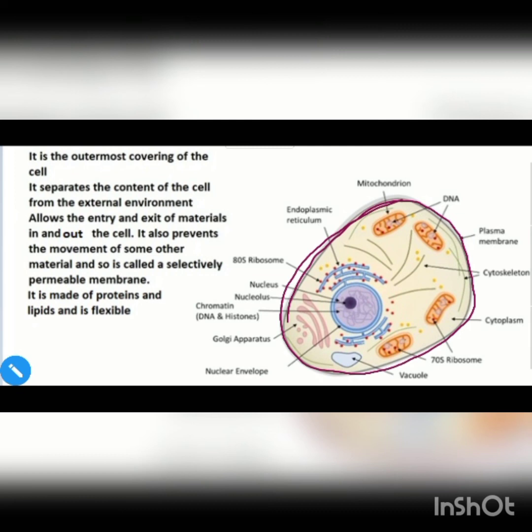Now, this flexibility of the cell membrane will allow unicellular organisms like amoeba to form pseudopodia or false feet. And the false feet or pseudopodia help in the movement of amoeba from one place to another place. It also allows amoeba to capture food. So it is the flexibility of this plasma membrane that helps it to do this.